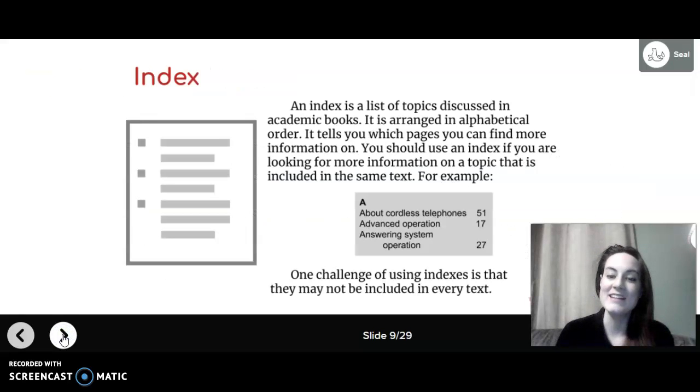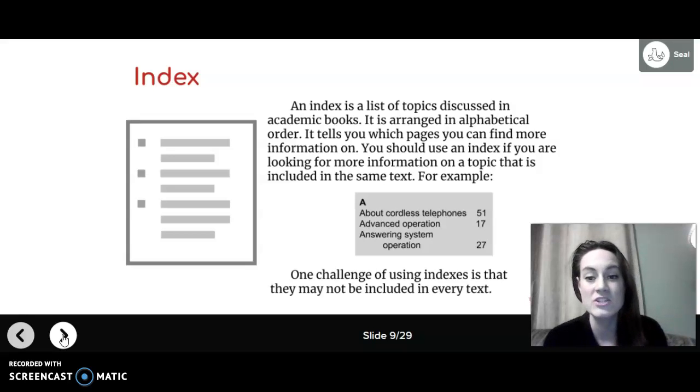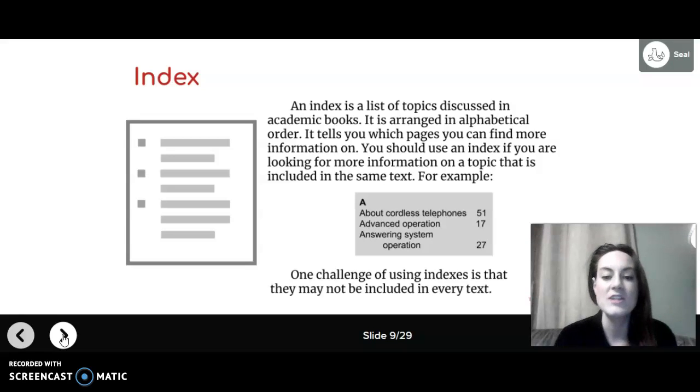Index. An index is a list of topics discussed in academic books. It is arranged in alphabetical order. It tells you which pages you can find more information on. You should use an index if you are looking for more information on a topic that is included in the same text. For example, about cordless telephones, go to page 51, advanced operation, page 17, answering system operation, page 27. One challenge of using indexes is that they may not be included in every text.